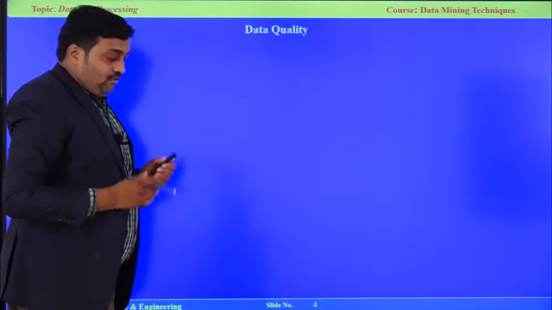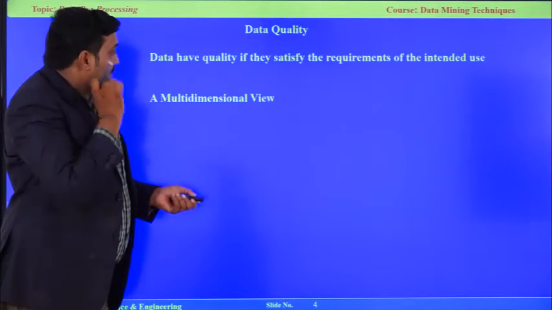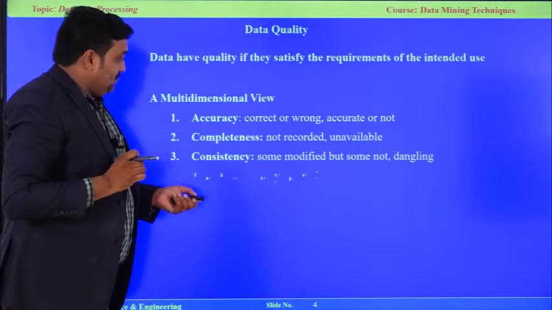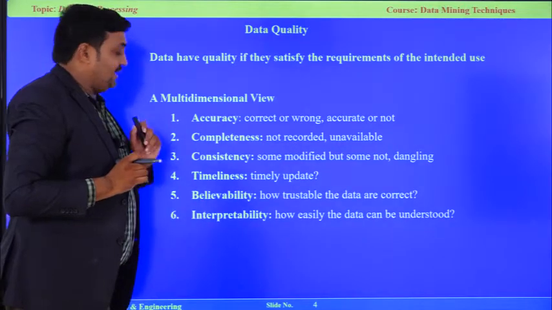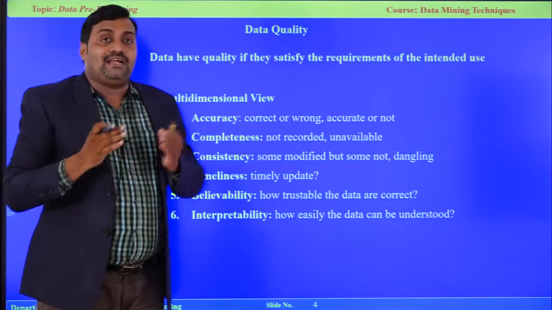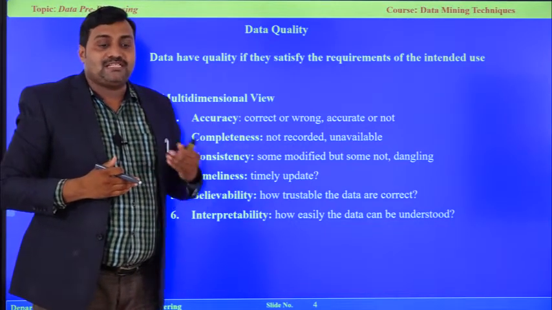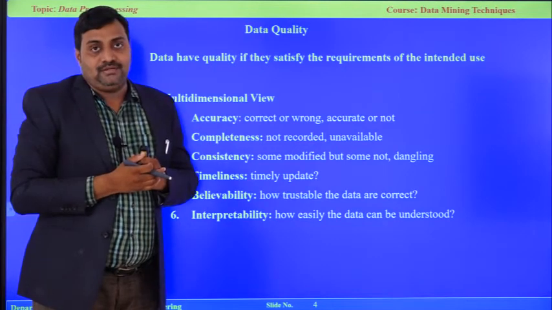Okay. Now, this is one cause. Then another is data quality. Data quality, another hurdle. So, one hurdle is getting raw data with a lot of dirty information like incomplete, inconsistent, incorrect.